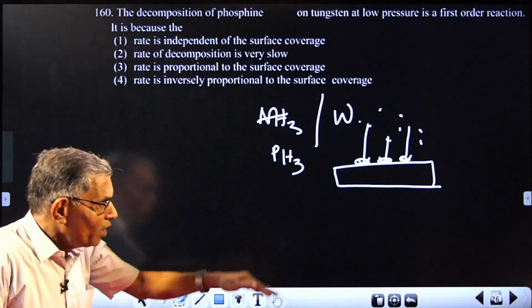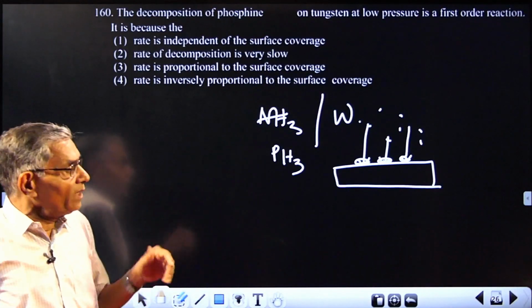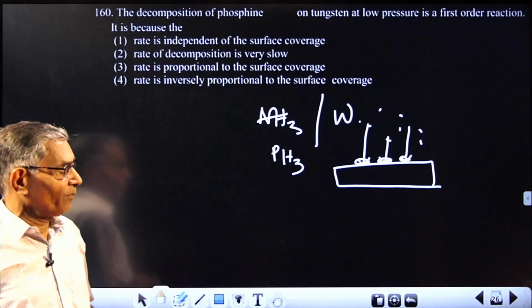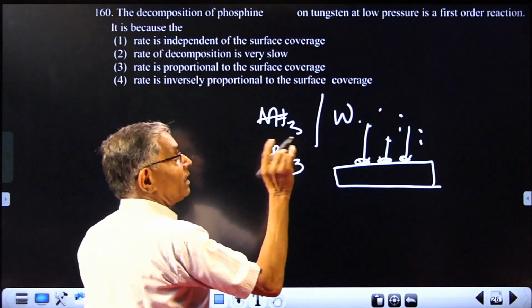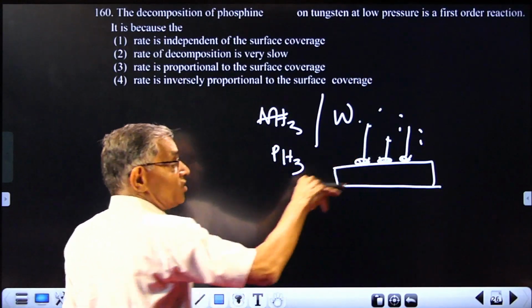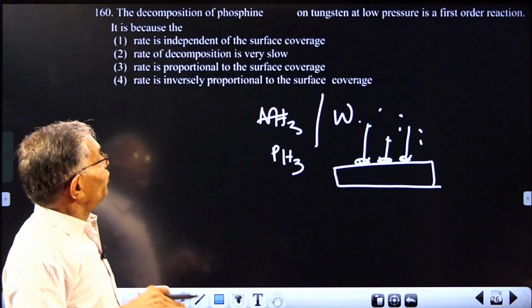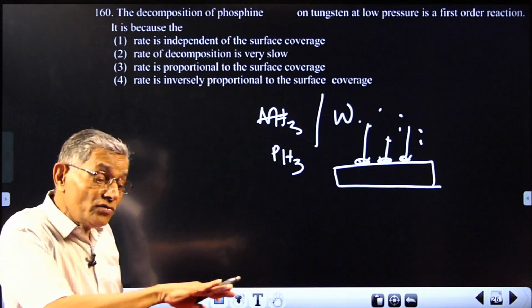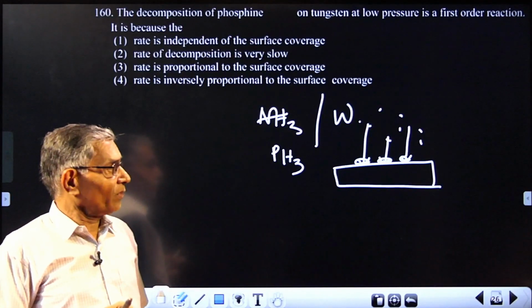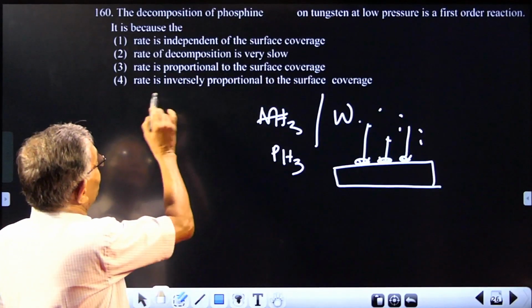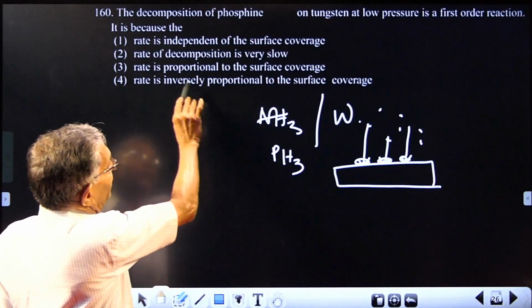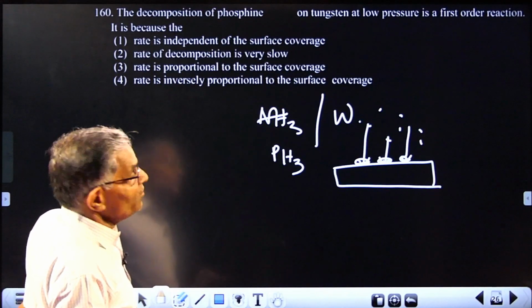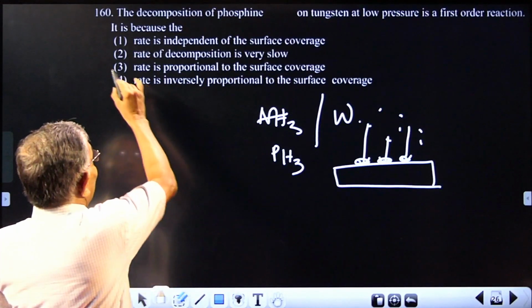Only when adsorbed by the catalyst can the molecule undergo decomposition. So the rate of reaction is directly related to the area covered by the phosphine molecule. Of course, that is proportional to pressure. So the relevant answer is that rate is proportional to the surface coverage. So this is the answer.